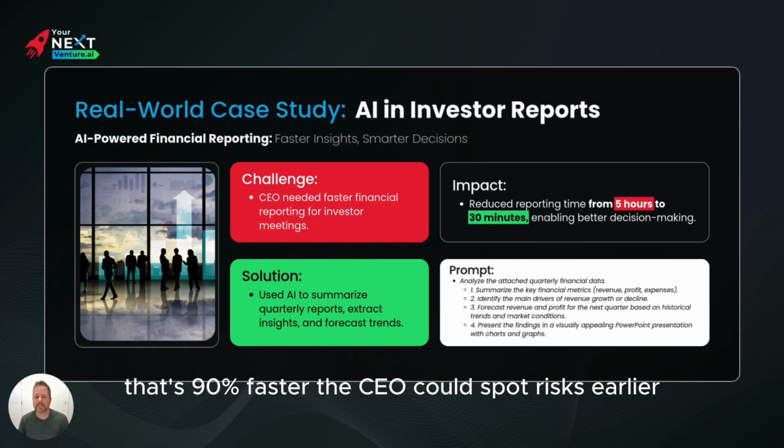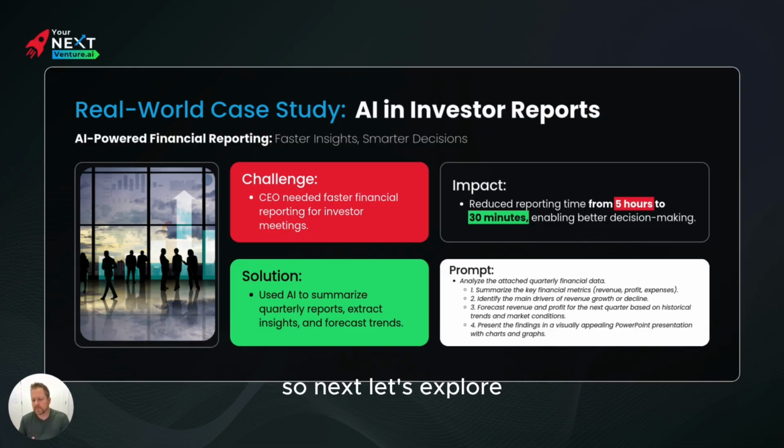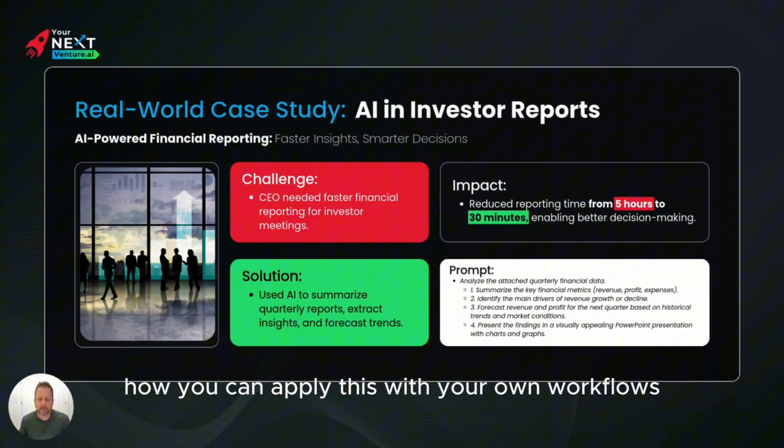So the impact, reporting time collapsed from 5 hours to 30 minutes. That's 90% faster. The CEO could spot risks earlier, for example, Q3 demand softness in Europe. Investors' Q&A became data-driven, not just defensive. This isn't just efficiency, it's a competitive advantage. So, next, let's explore how you can apply this with your own workflows.